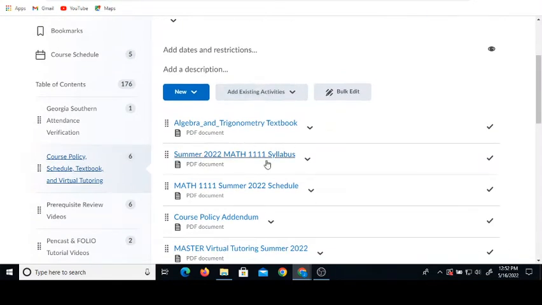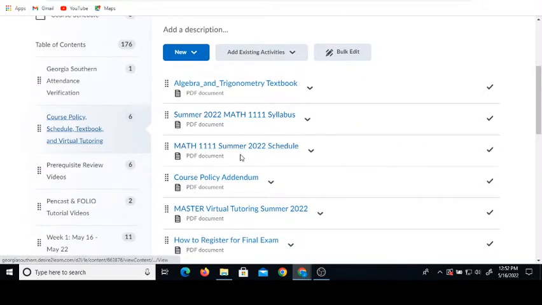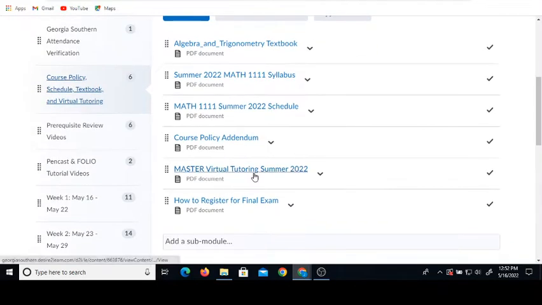And then here's the course policy. Make sure you read through the course policy carefully. Your first homework assignment pertains to the course policy. Then you've got a schedule, a few other things, USG policies to be aware of posted in this course policy addendum. And then here's a link to where you can access virtual tutoring throughout the summer. And here's a link explaining how you'll sign up for your proctored final exam in July.